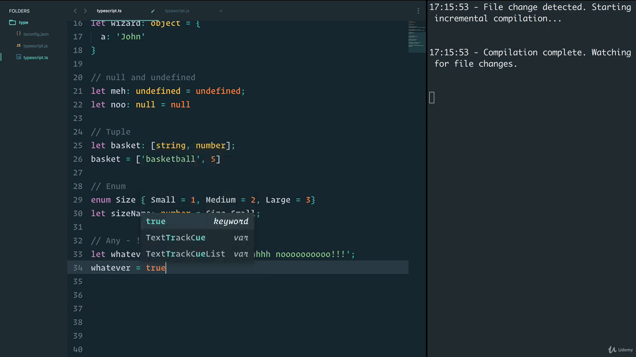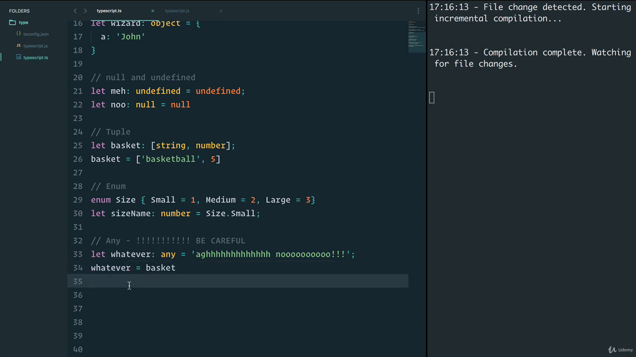I can do true. I can do, let's do size.small from above. All right, that works too. And I can even do, let's say, whatever equals basket, which is the tuple from up here. And no errors. You see, any type, as the name suggests, can be any type that we want.